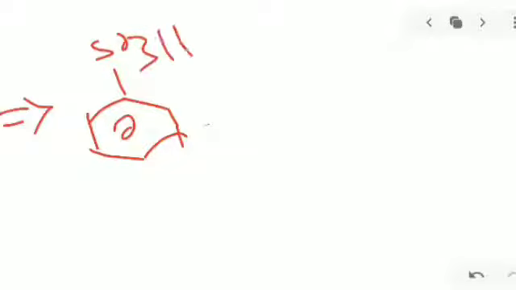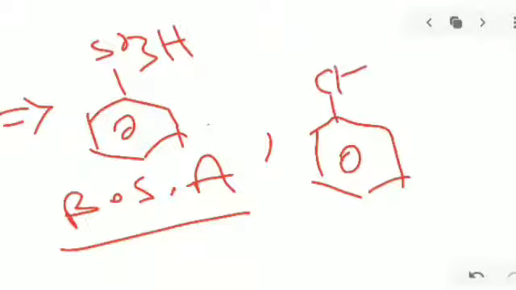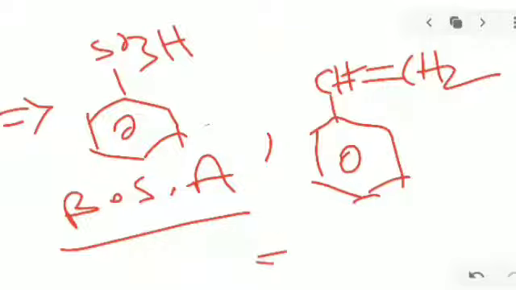Next, on the benzene ring, a sulfonic acid group gives benzene sulfonic acid. This is benzene sulfonic acid, BSA in the shortcut form. Next, benzene ring attached to a vinyl group is the styrene formula. Styrene gas is a dangerous gas because of polymerization. Recently it happened like this, and many people died from this gas. Okay, styrene gas.